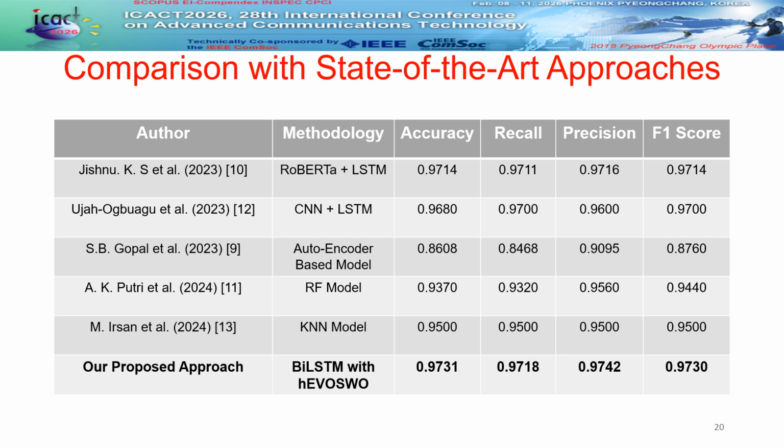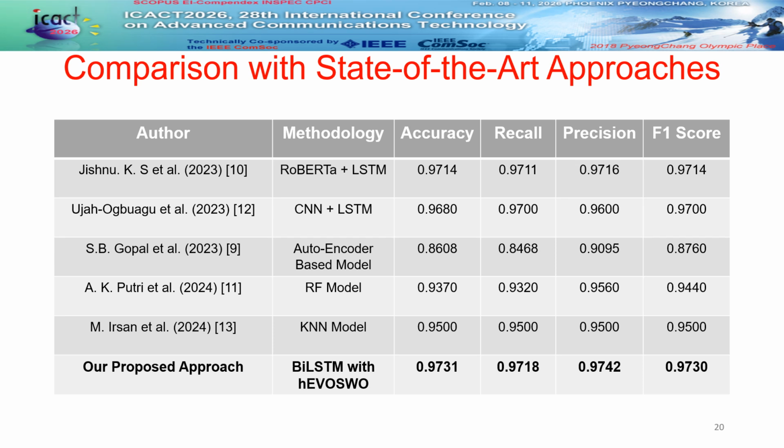To validate our research, we conducted a benchmark analysis against recent state-of-the-art models. As shown, our BiLSTM with hybrid evolutionary spider wasp optimization framework outperforms existing methodologies across every key metric, while the RoBERTa LSTM hybrid by Jishnu et al. achieved 97.14% accuracy. Our approach reaches a superior 97.31%.